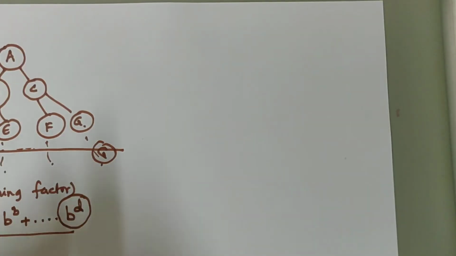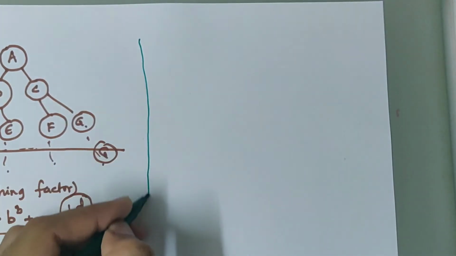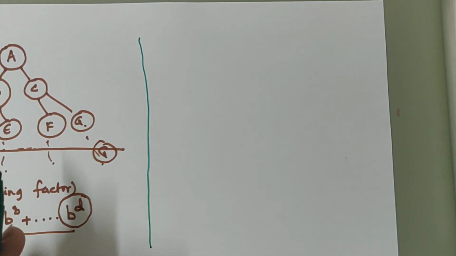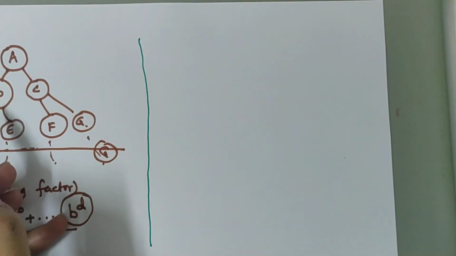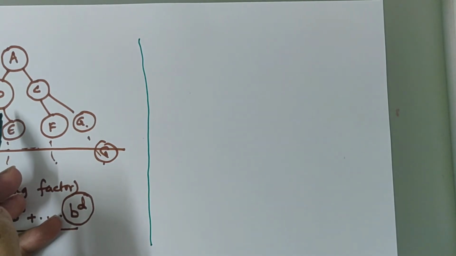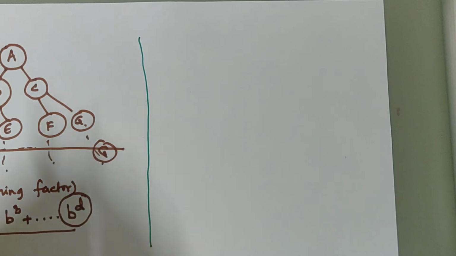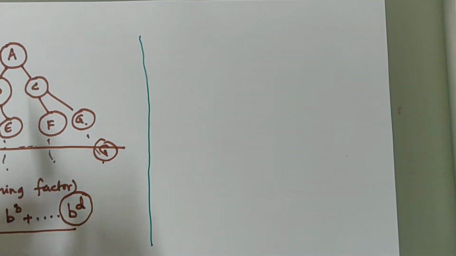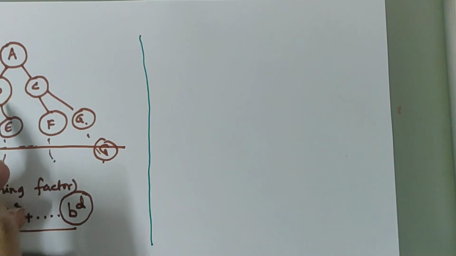Now let us come to the space complexity of breadth first search. Now remember that in breadth first search all the nodes of a level must be saved until their child nodes in the next level have been generated. For example, what do I mean to say is,